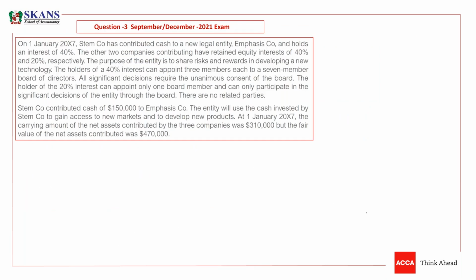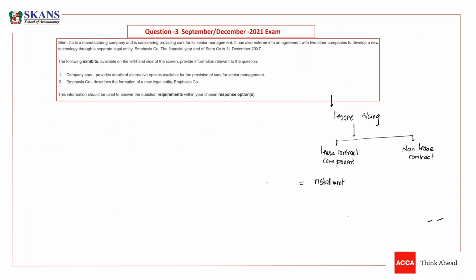So we have to pay a total installment of 1403 per month. But this is not entirely for lease. On the other hand, we are saying to the lessor that you have to service our cars. You have to provide us a servicing charge.